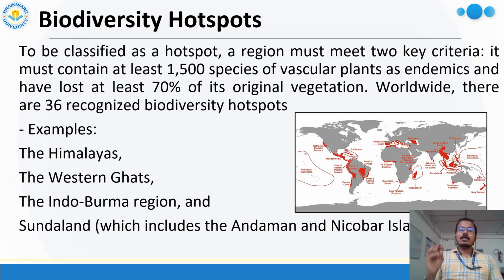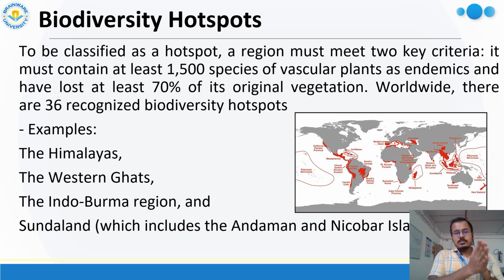Worldwide, 36 biodiversity hotspots are present. Among these 36 hotspots, in our India, 4 hotspot regions are present. Number one is the Himalaya region. We all know that in the upper portion of our India, the Himalayas are present. We know that because of the lower temperature, they contain a specific biodiversity in this area. So depending on this, different kinds of plant and animal species are present.